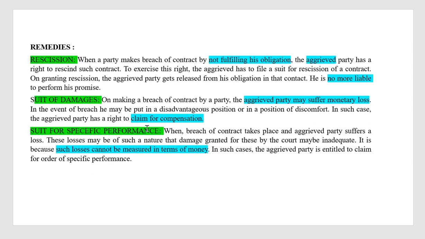Suit for specific performance. When breach of contract takes place, an aggrieved party suffers a loss. This loss may be of such a nature that damages granted by the court are inadequate, because such losses cannot be measured in terms of money. In such cases, the aggrieved party is entitled to claim an order for specific performance. This is about suit for specific performance.